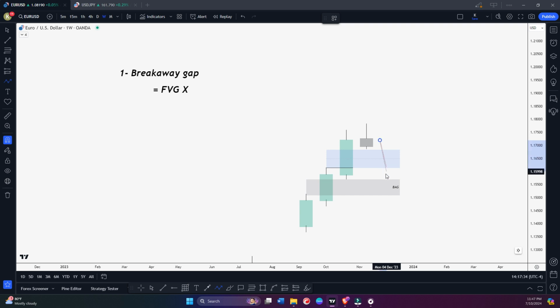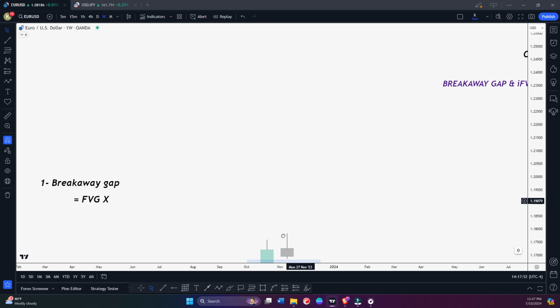But again I'll say, sometimes you're also going to see the market doing a deeper retracement toward this fair value gap that we marked as a breakaway gap and then shooting higher. Okay, but of course every trade you take is always a probability game. Okay, and just do backtest and you will understand basically.